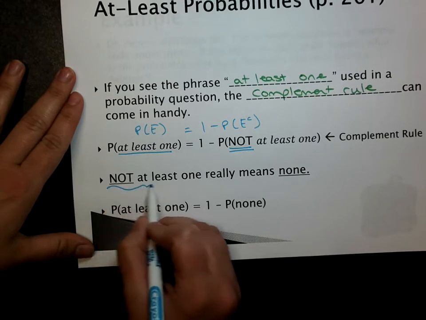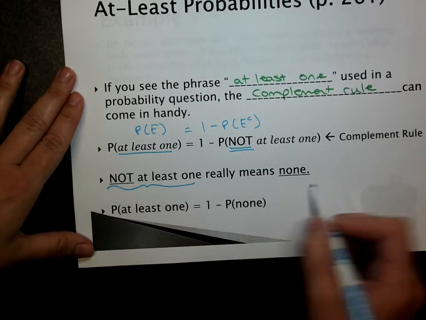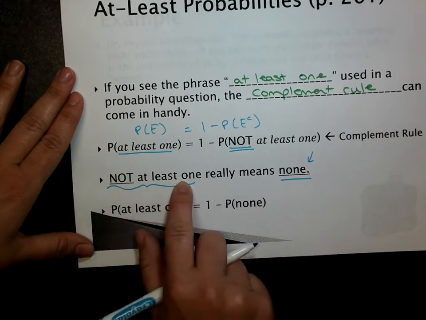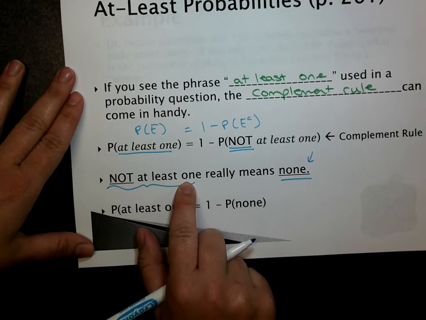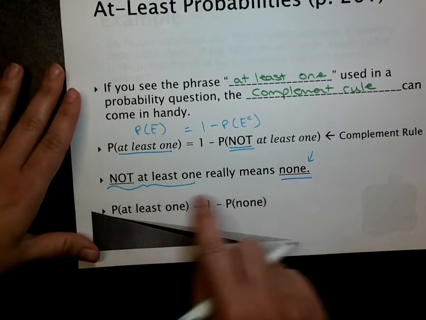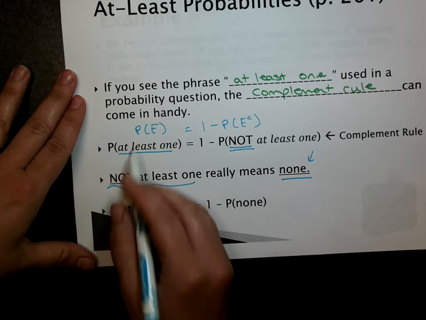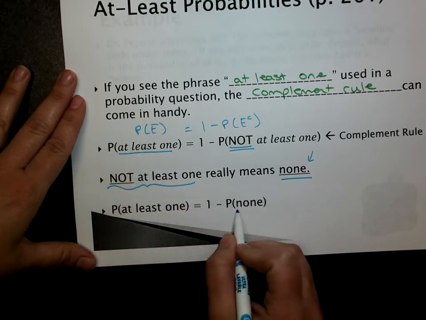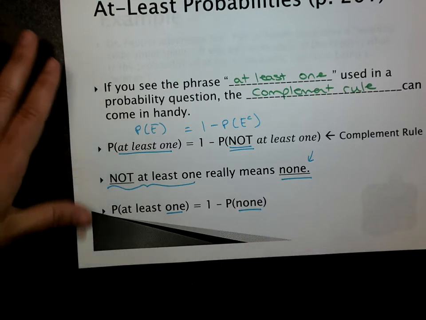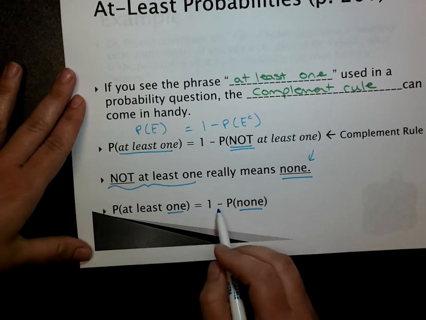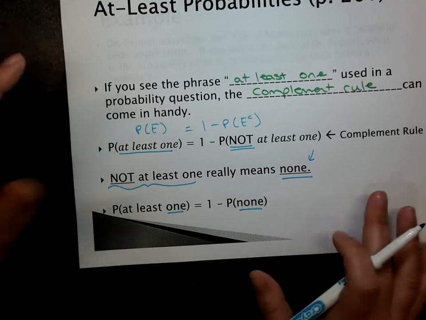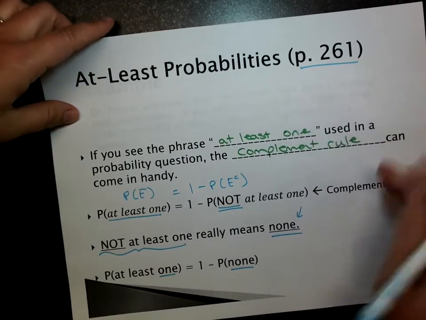Saying not at least one really means none. That's really what it means. If I have not at least one person passing, I don't even have one person passing, that means I have no one passing. So try to think about it like that. Not at least one means none. So the probability of at least one is 1 minus the probability of none. And one and none kind of rhyme, so it might help you remember that. The probability of at least one is 1 minus none. So, using that idea, hopefully that made a little bit of sense. It's on page 261 if you need some more clarification.